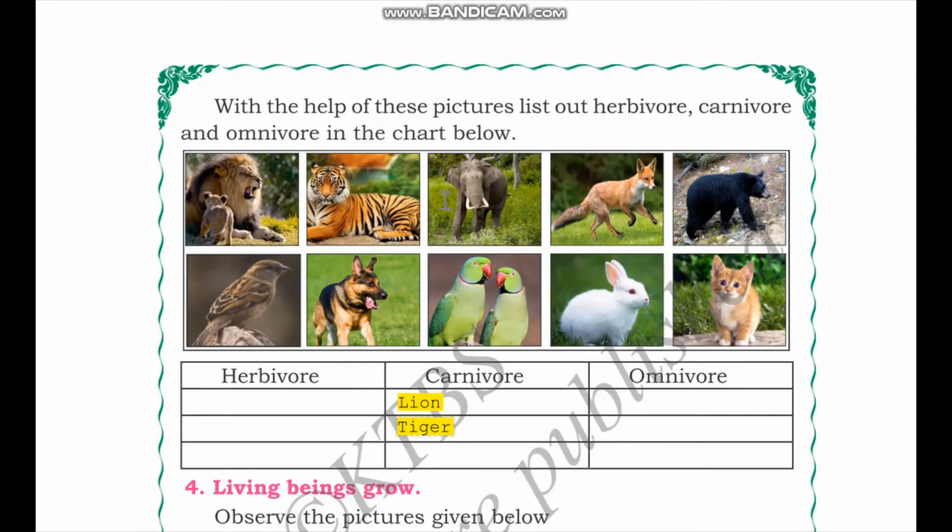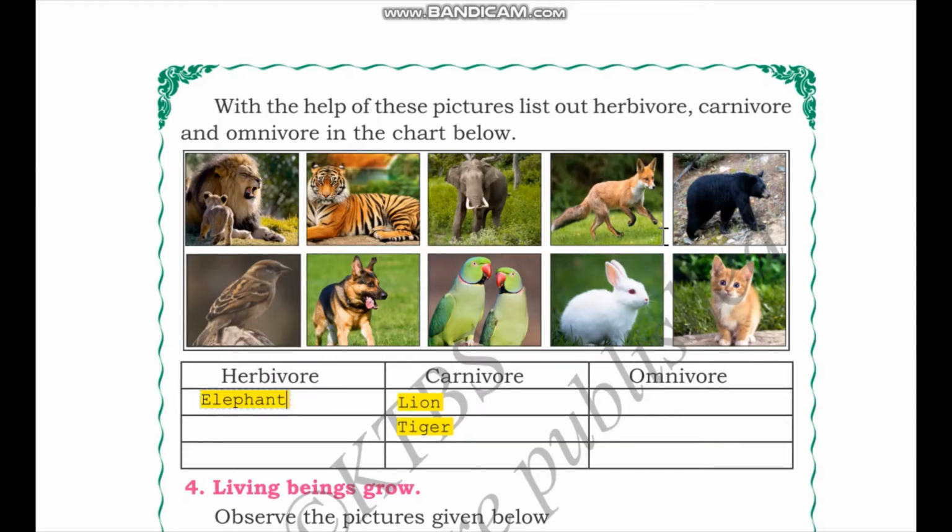In the next picture we have the elephant. Although elephant is a very big animal, it is actually a herbivore. It does not consume any animal products. It only eats a plant-based diet. So elephant is a herbivore.